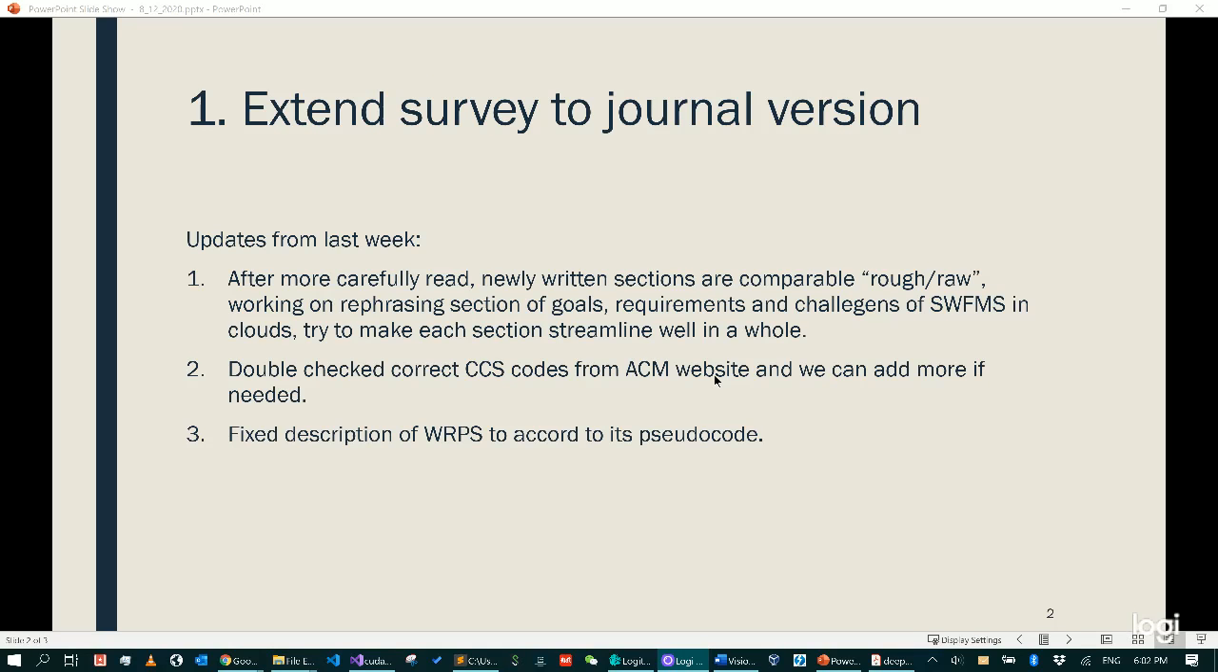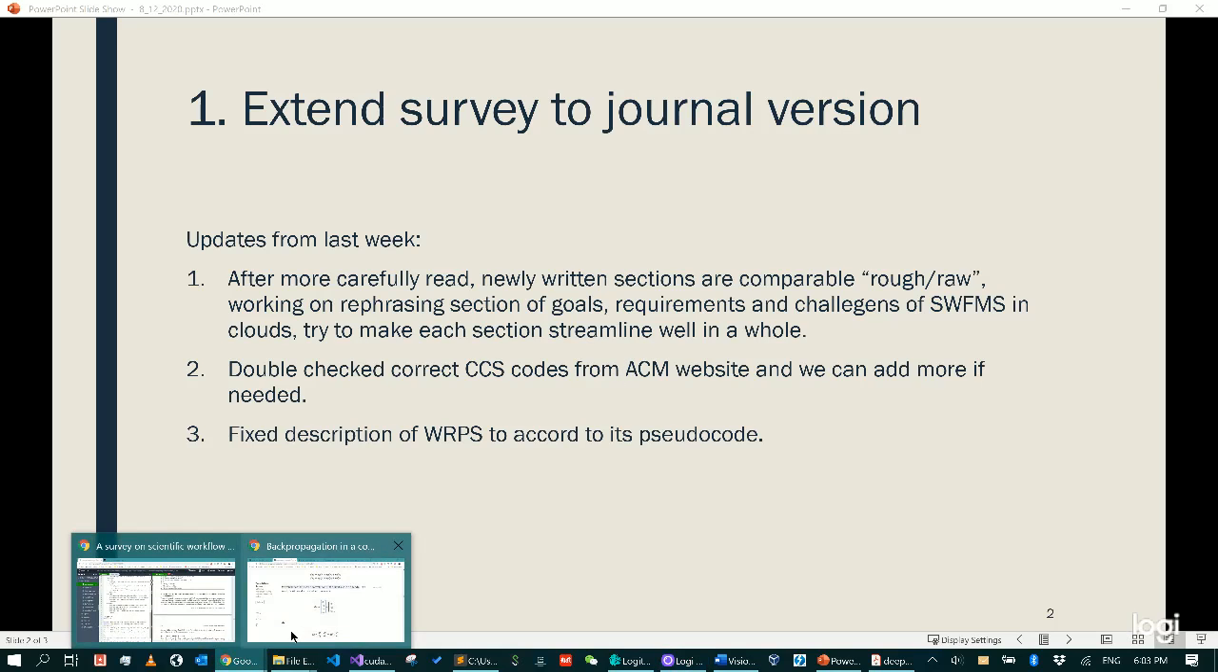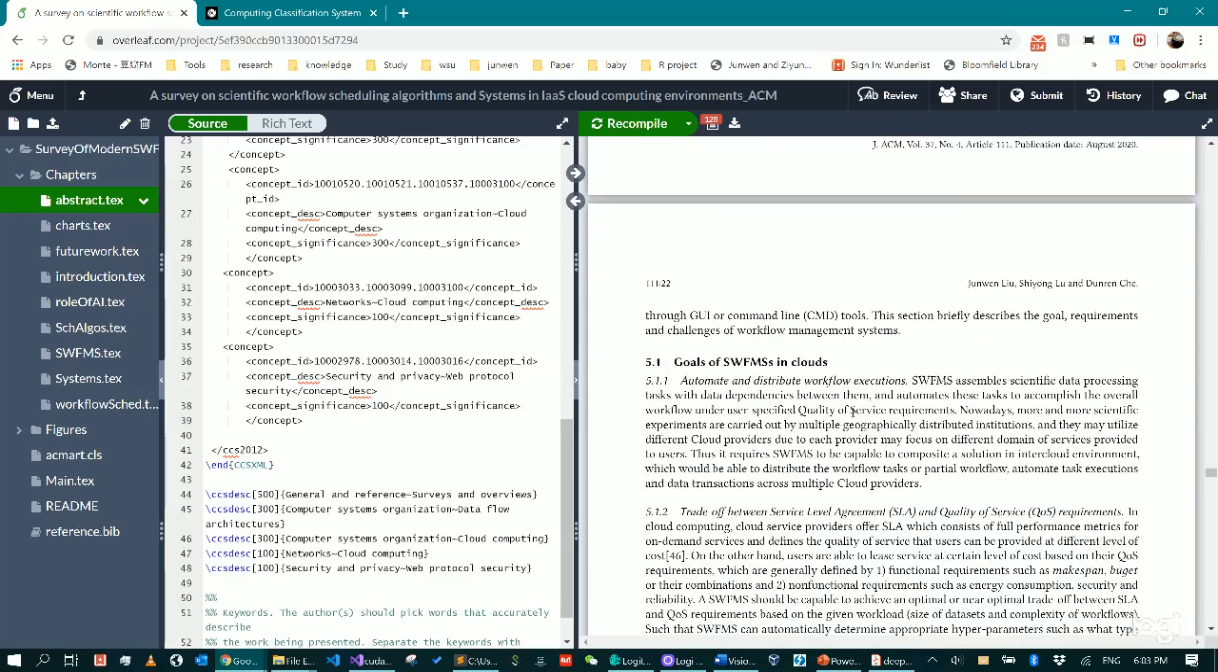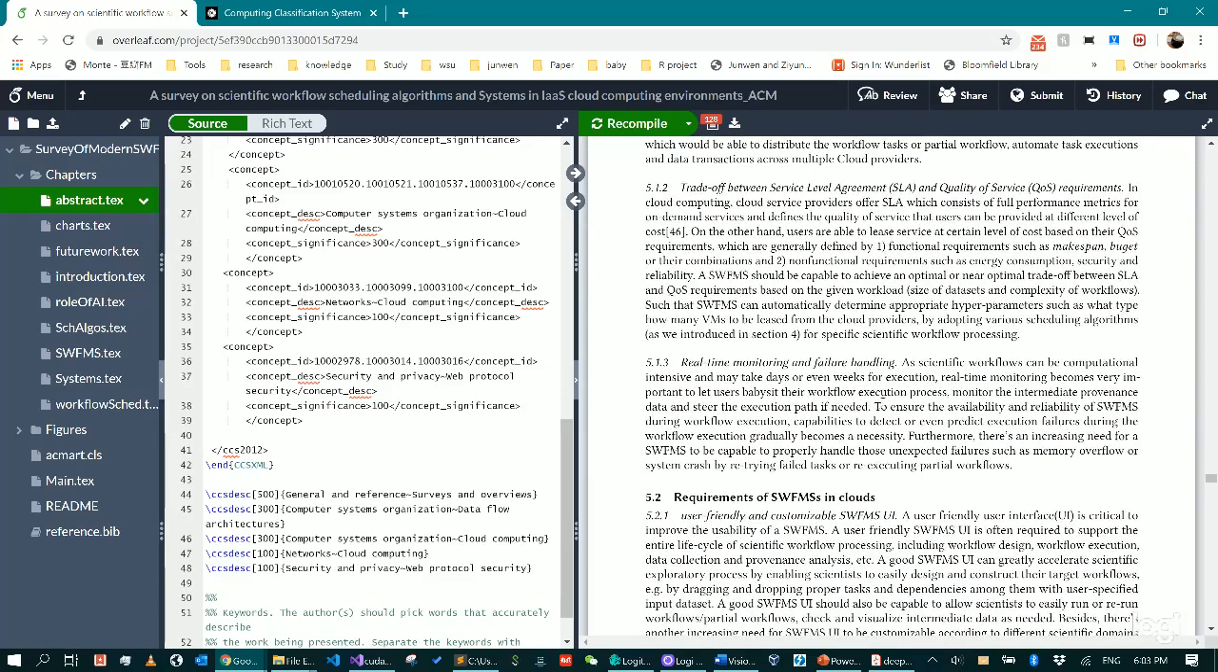Let's get into detail. For the first item, after a careful read, the newly written sections I recently put on the paper, including the goals, requirements, and challenges, I found these sections are pretty raw and rough. So I tried to rephrase carefully, line by line, section by section, and even add something more to each paragraph.